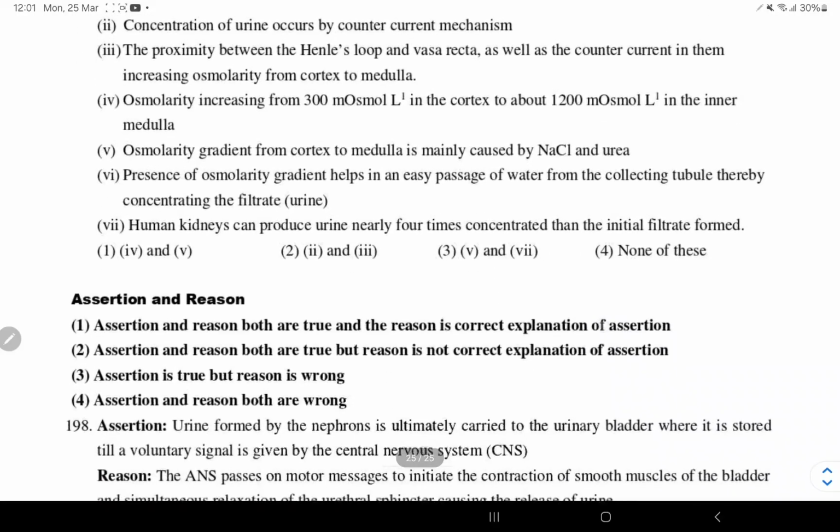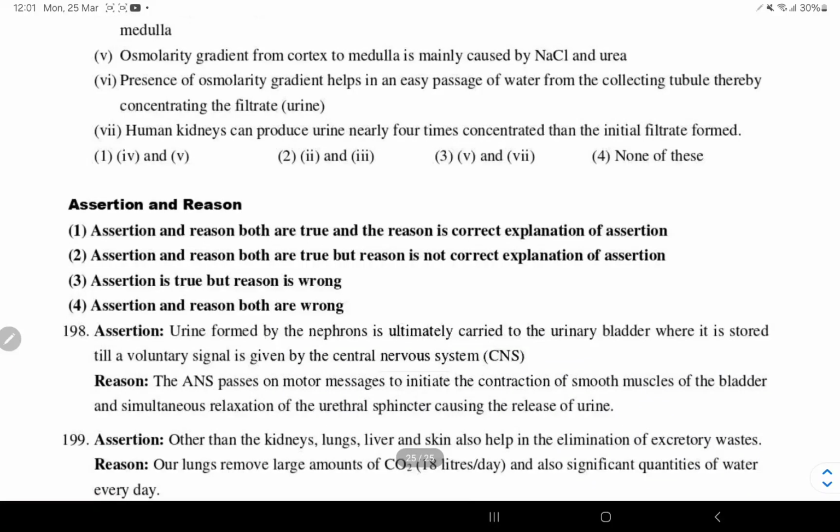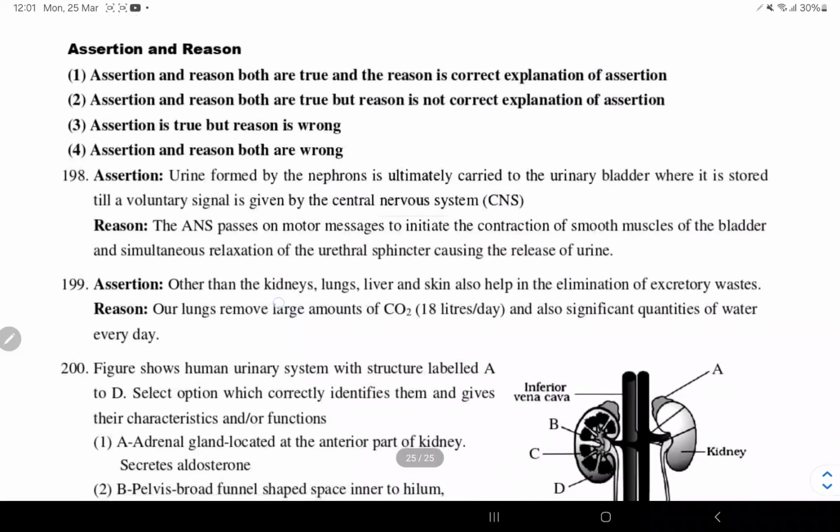Presence of osmolarity gradient helps in easy passage of water from collecting tubules, thereby concentrate the urine, right? Human kidney produce urine nearly 4 times concentrated than the initial filtrate. Sorry, it is 3 times, it is misprinted. So none of these are incorrect, all are correct.